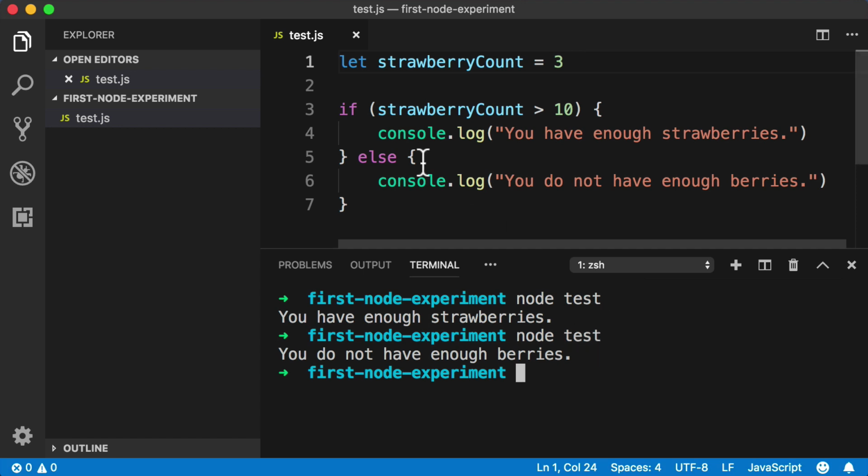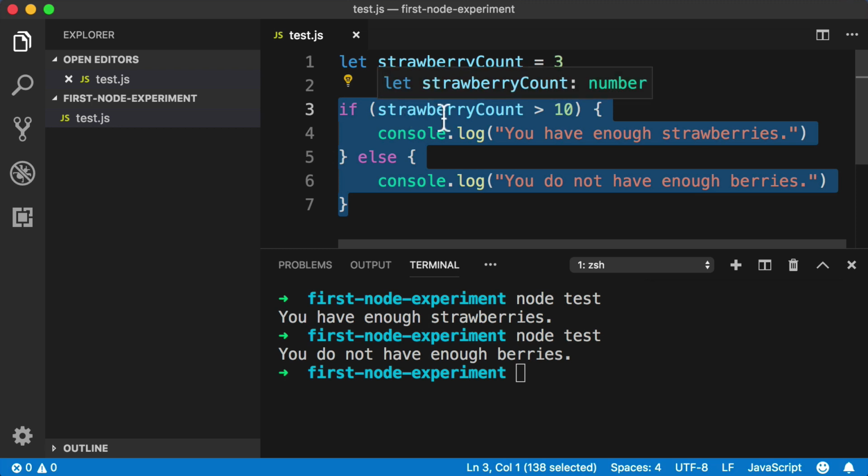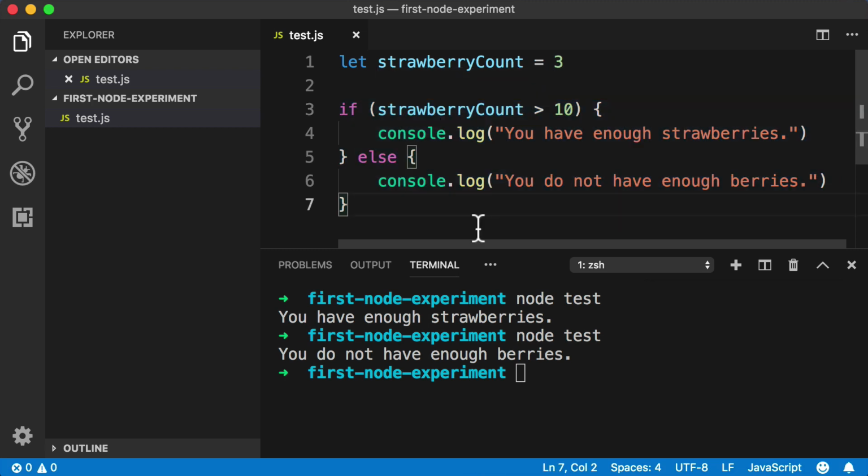Cool. Now, there's nothing very interesting or impressive about a simple if statement, right? However, we now have everything we need to really start rolling. We've installed Node onto our computers. We have a text editor program, and now we know how to use the command line to feed a JavaScript file into the Node environment. So I've got some good news.